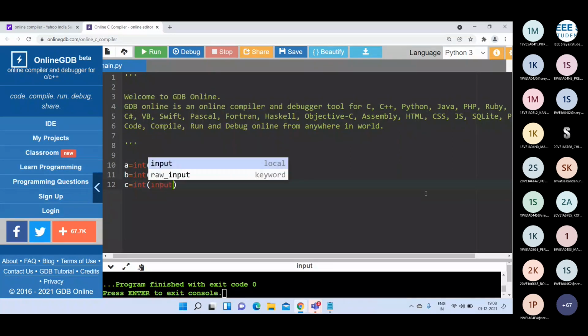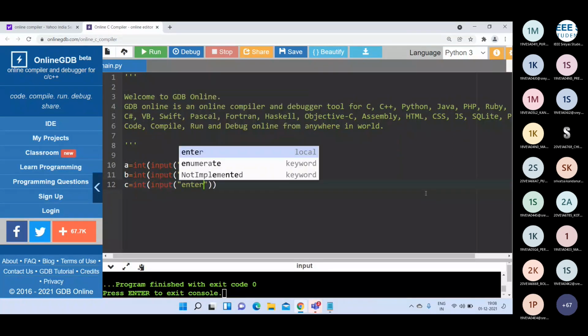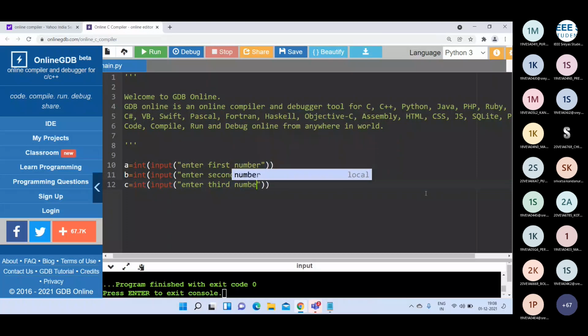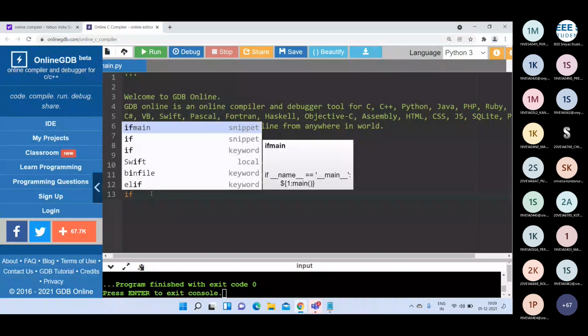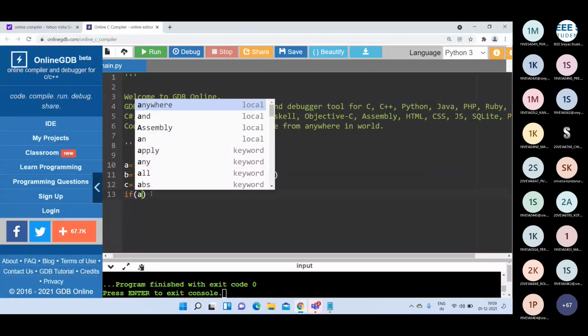So int of input of, we can write enter third number. We are reading 3 numbers here, A, B and C. Then after that we are going to find out which one is the largest number among these 3 numbers. For that we have to first compare the first number and the second number. What is the first number? A. What is the second number?